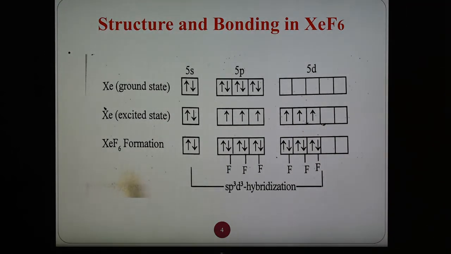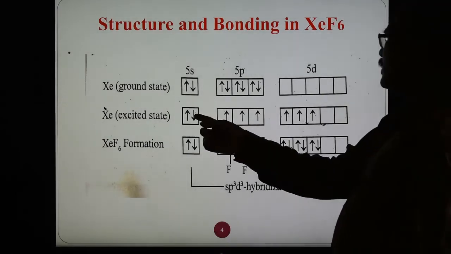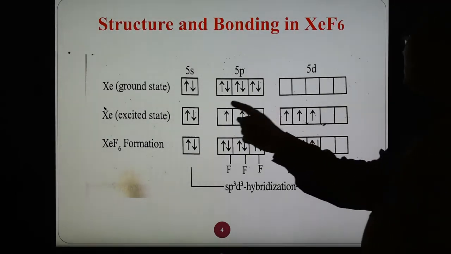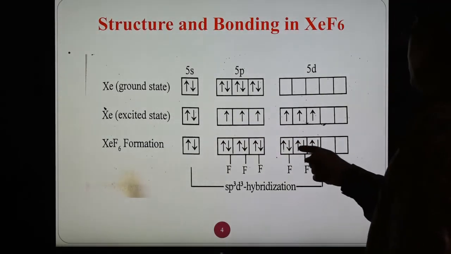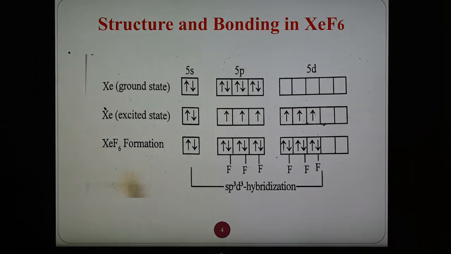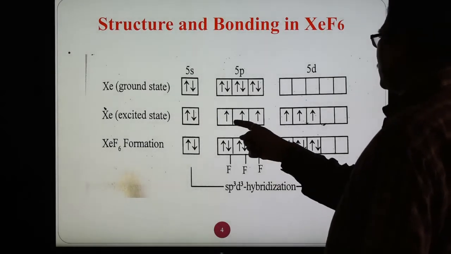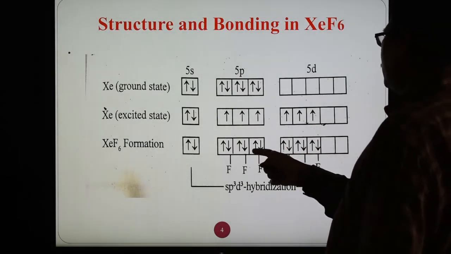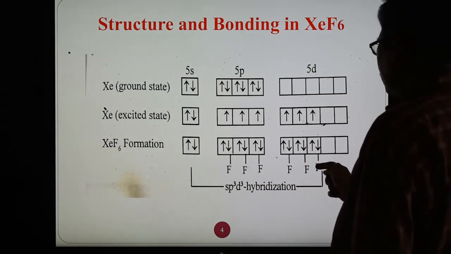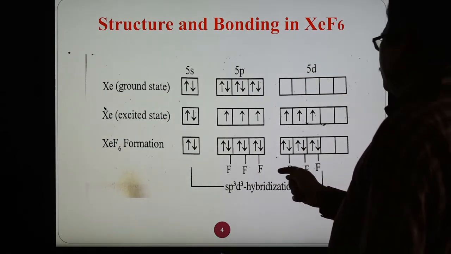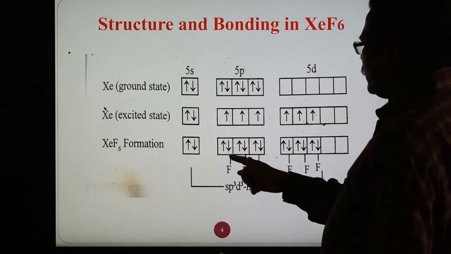So in the excited state there are 6 unpaired electrons, which indicate the formation of 6 covalent bonds, and one lone pair. One s orbital, 3 p orbitals and 3 d orbitals undergo hybridization, forming 7 sp3d3 hybrid orbitals. The 6 electrons of xenon overlap with the electrons of the 6 fluorine atoms, in this way one electron of xenon with one electron of fluorine.